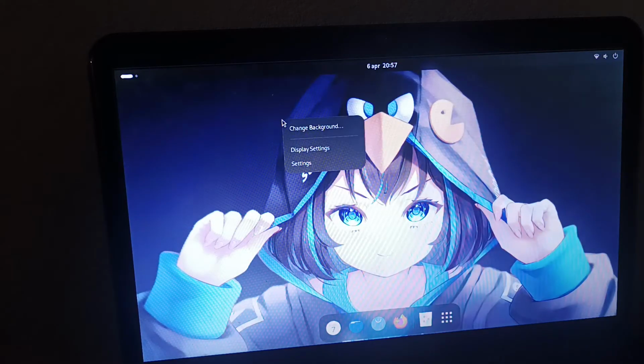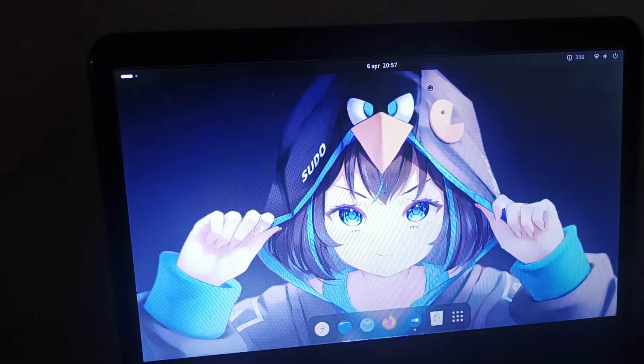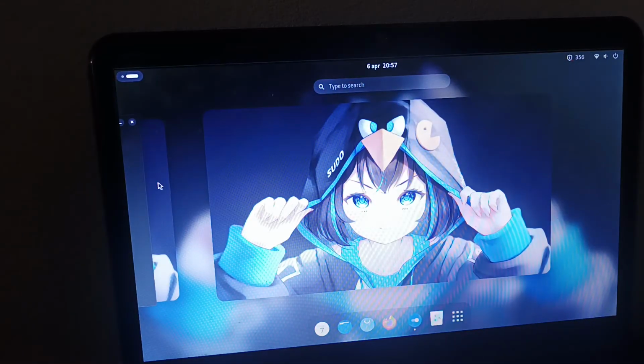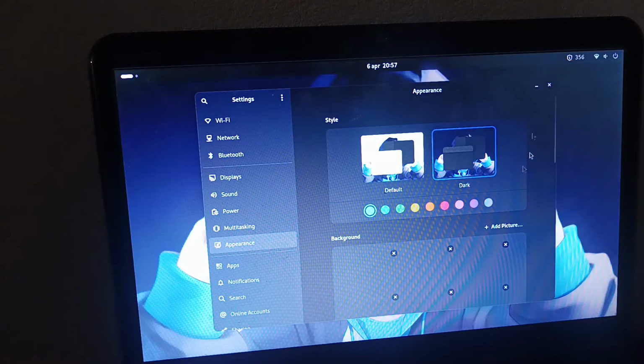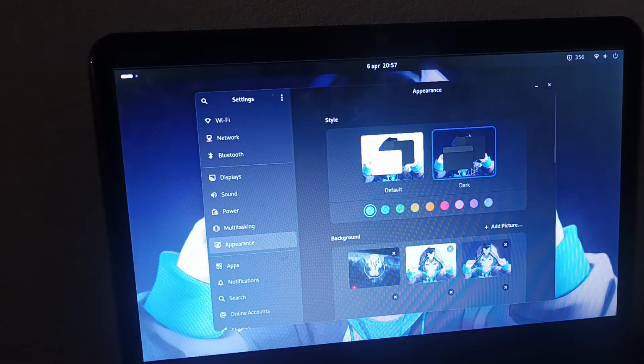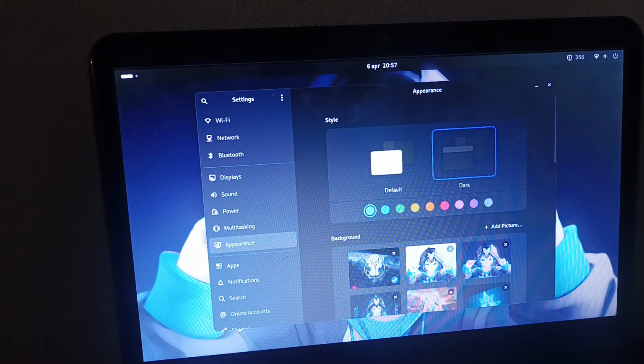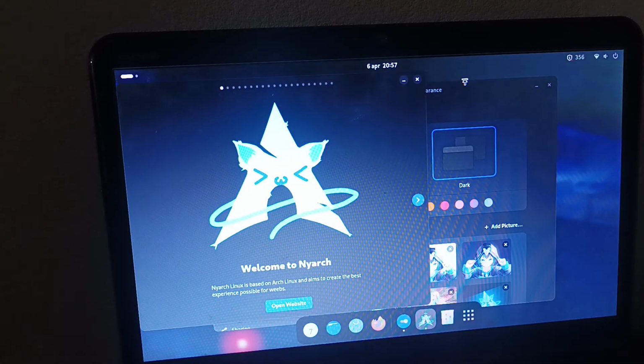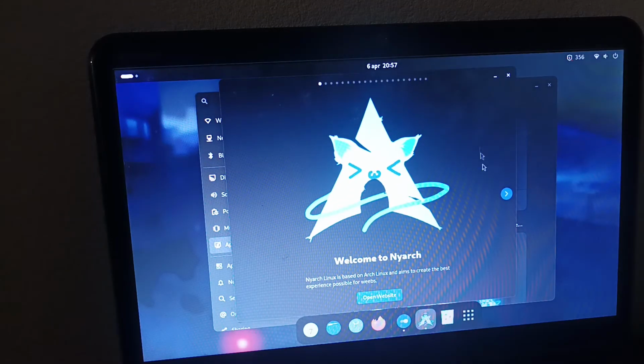Let's see. We're gonna go to change background, see what backgrounds they have, and maybe we can open it in another workspace. See the effects. Okay, so it defaults to dark mode. Pretty normal. Okay, we got a cat girl as our first wallpaper. Welcome to Nyarch. Oh, it just pops out. Okay.